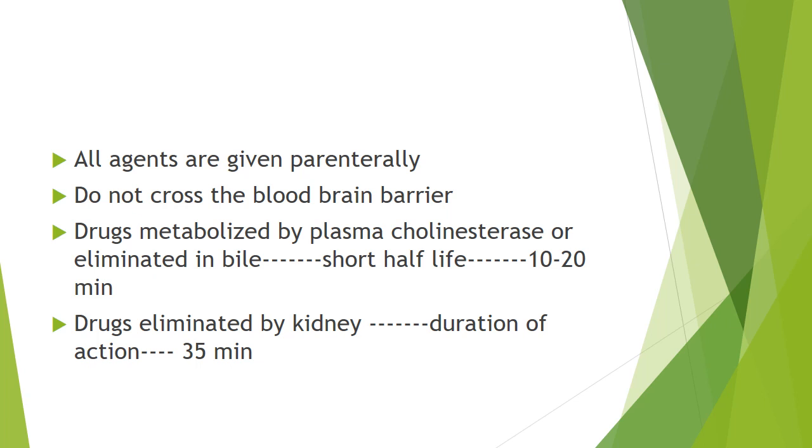Drugs metabolized by plasma cholinesterase or eliminated in bile have short half-life. So the neuromuscular blockers which are metabolized by plasma cholinesterase have short half-life, around 10 to 20 minutes. And the drugs which are eliminated by the kidney have long half-life, with duration of action around 35 minutes.